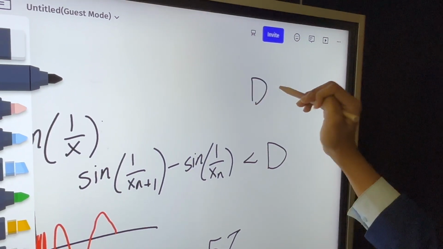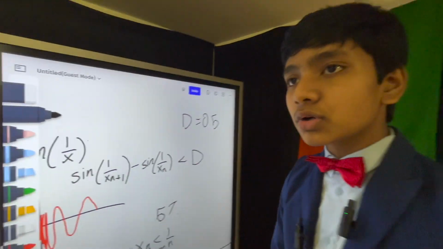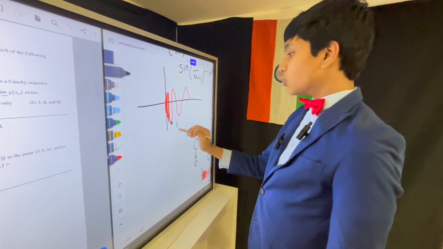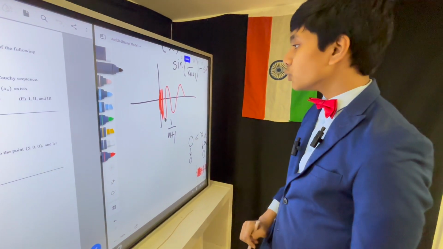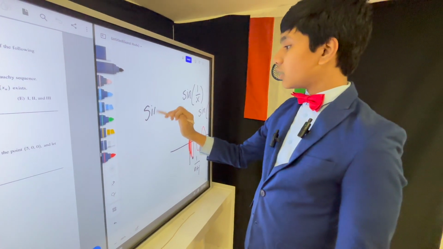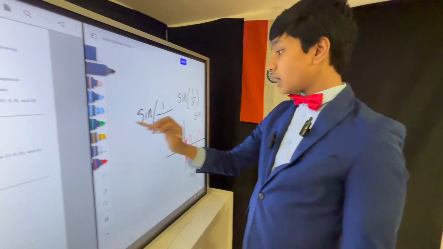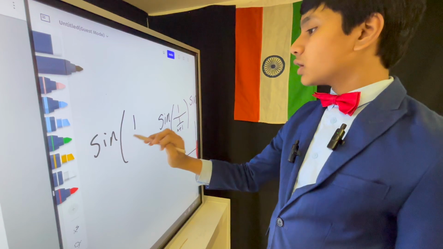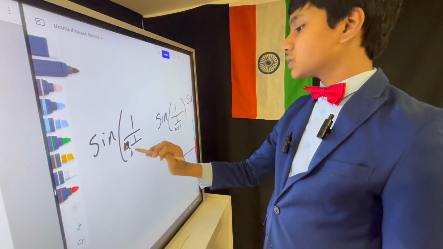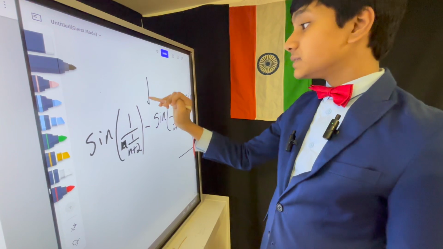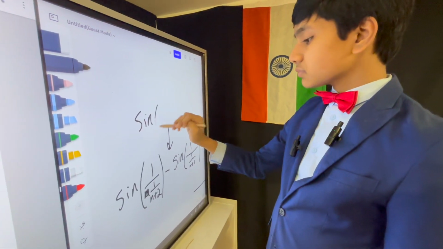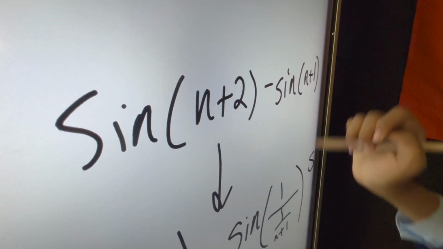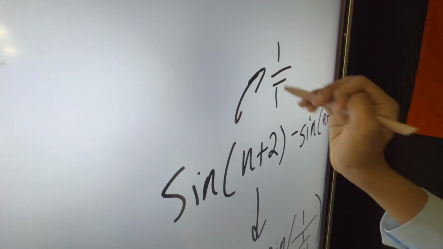I mean, if d is, for example, 0.5, or any number less than 2, then if x_n is 1 over n plus 1, then sine of 1 over 1 over n plus 1, and then sine of 1 over 1 over n plus 2, the distance between these two is, I mean, what? I think it's 1 over pi.